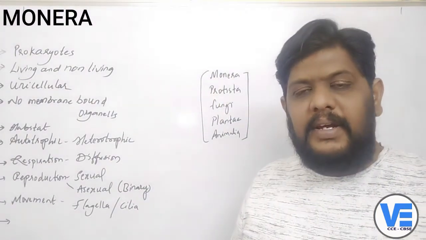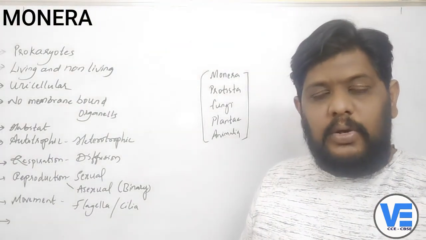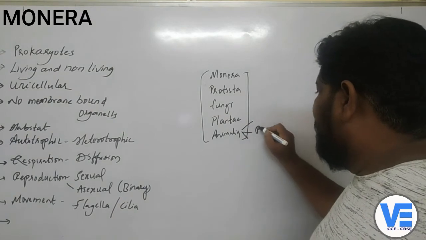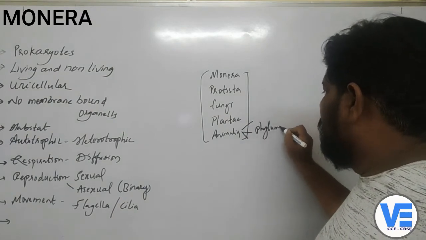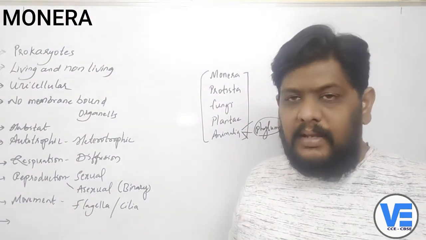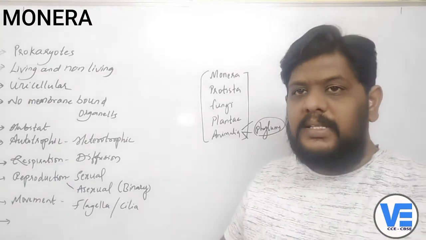These are the 5 different classifications or kingdoms we are going to study. And also in the animalia, we are going to study the phylums also. We are going to study all the 10 phylums which are in the animalia kingdom, right? So now we'll go ahead with the first one, that is Monera.